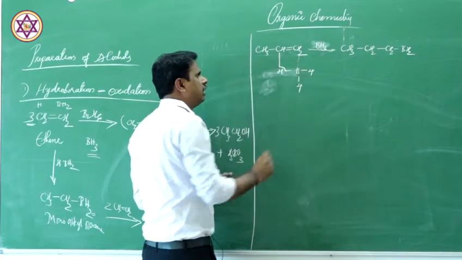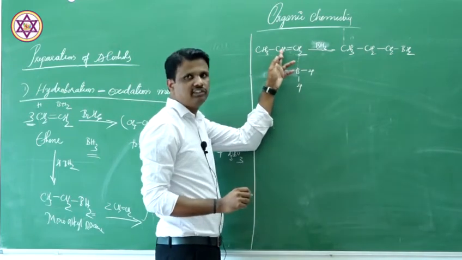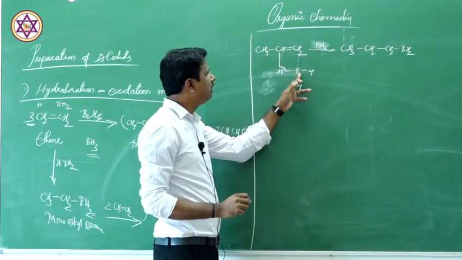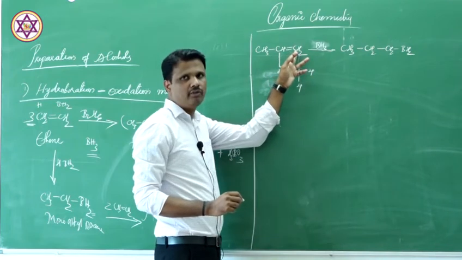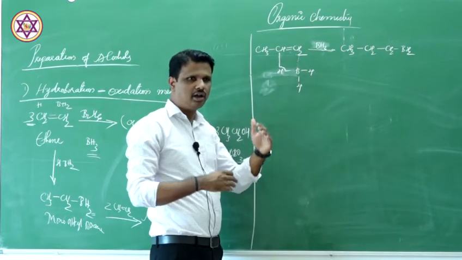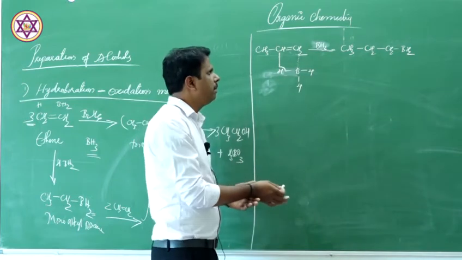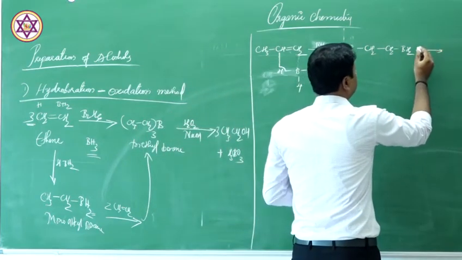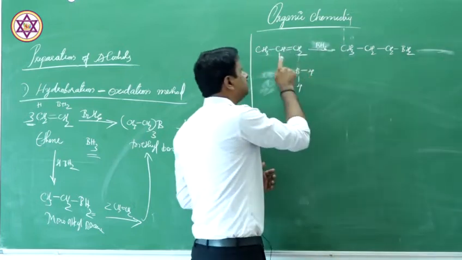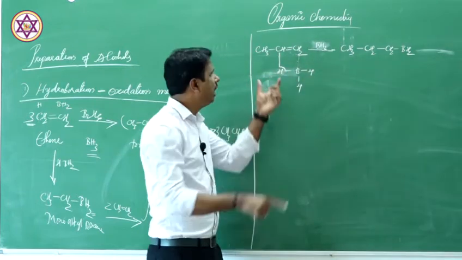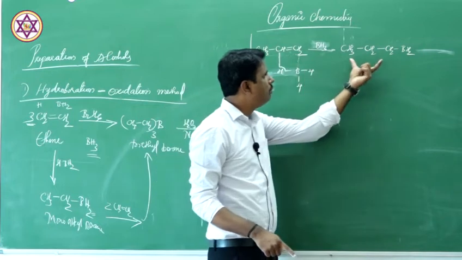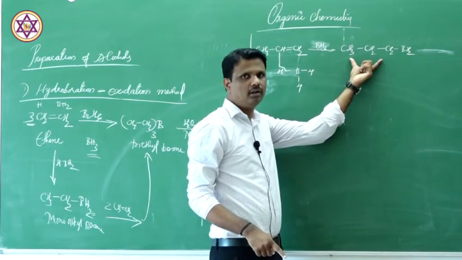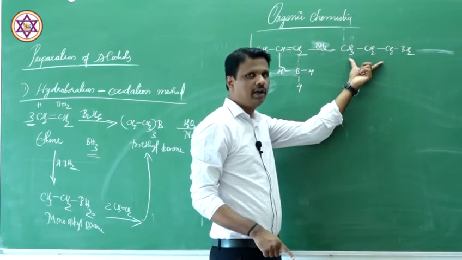Now hydrogen is negative. That's why it goes to the carbon carrying the least number of hydrogens, and the positive part goes to the carbon carrying more hydrogen atoms. So this is according to Markovnikov only. But what happens when you oxidize this compound? Let us imagine in this case I have added only one propene, and you got monopropyl borane, that is monoalkyl borane.